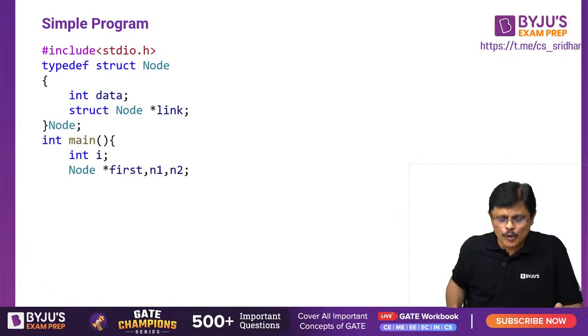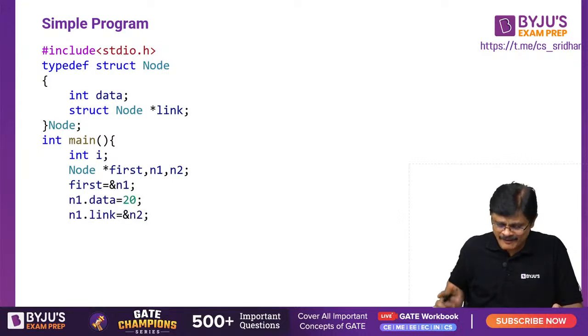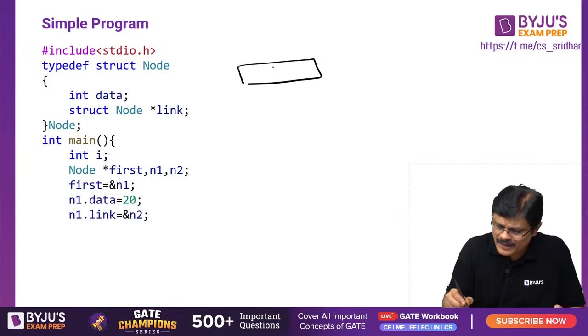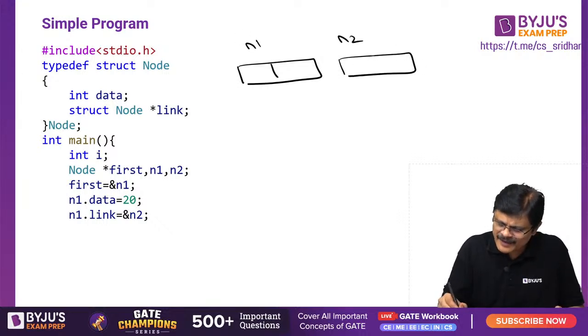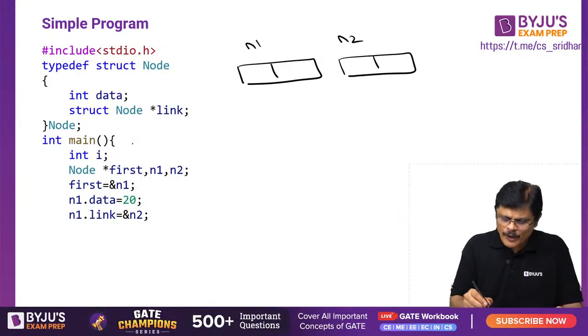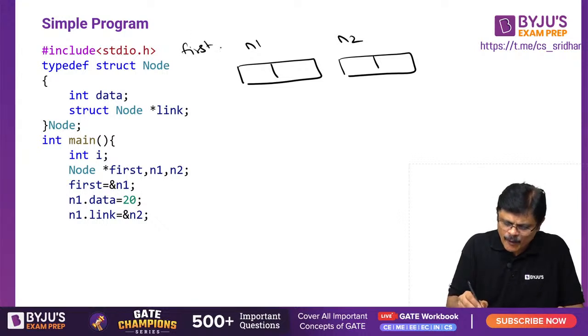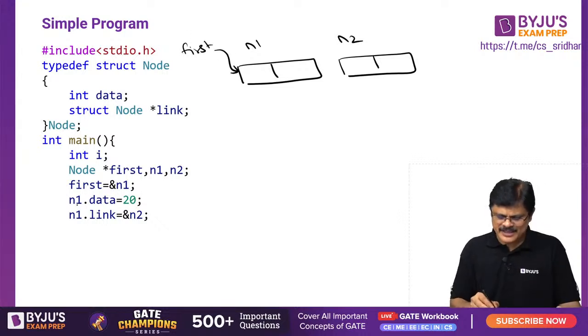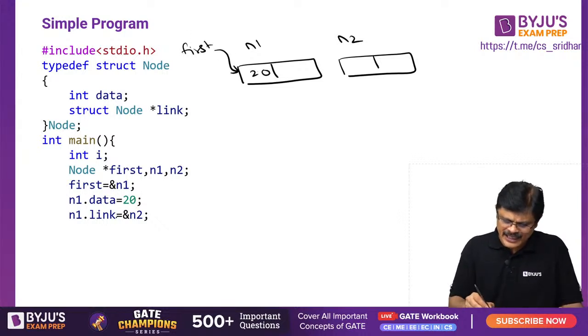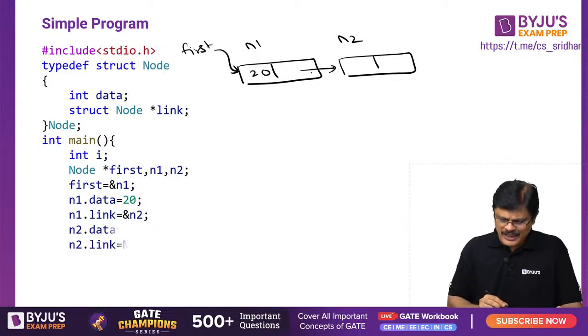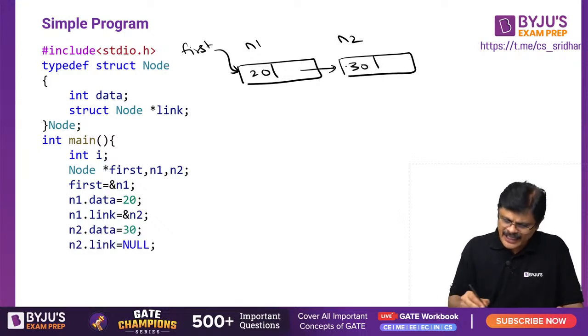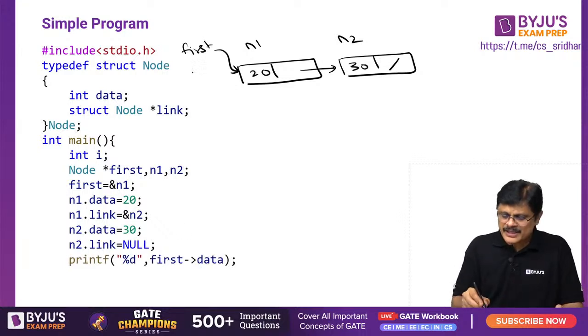First is a pointer to node. N1 and N2 are just nodes, my dear friend. First contains the address of N1. So N1 is a node, N2 is a node, which has a data field and link field. First is a pointer, so first is actually pointing to the address of N1, my dear friends. N1 dot data is 20, N1 dot link is N2, and N2 dot data is 30, N2 dot link is null, my dear friends.